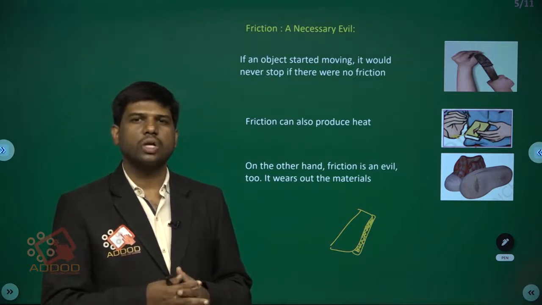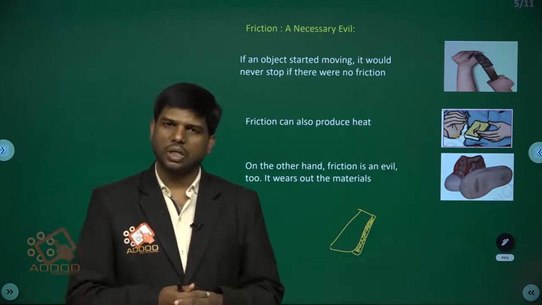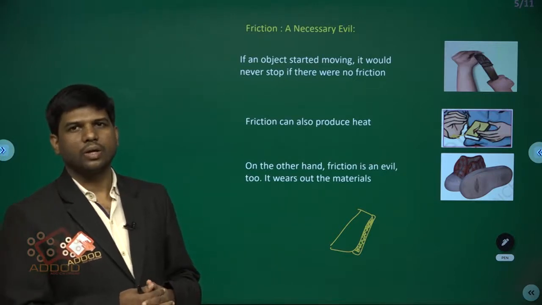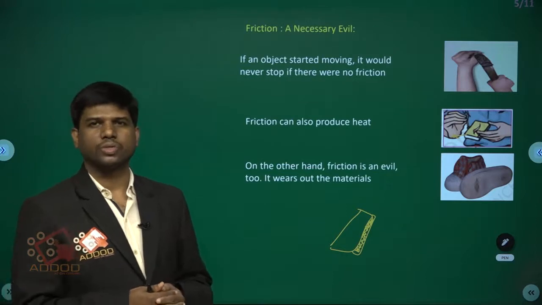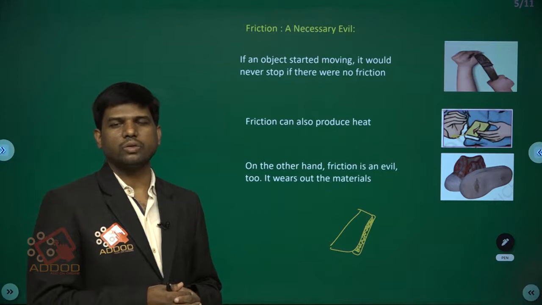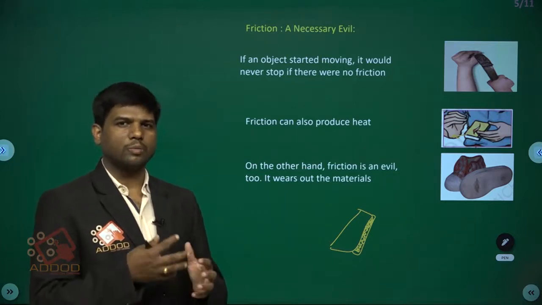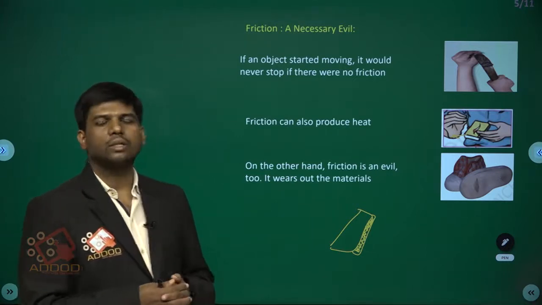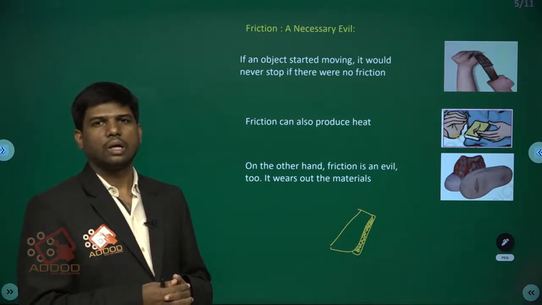It wears out the parts of the machine or shoes or tires, okay, wearing out of materials takes place due to the frictional force. Otherwise no shoe will wear out, no objects in the machine or tires in the vehicle would wear out, okay.